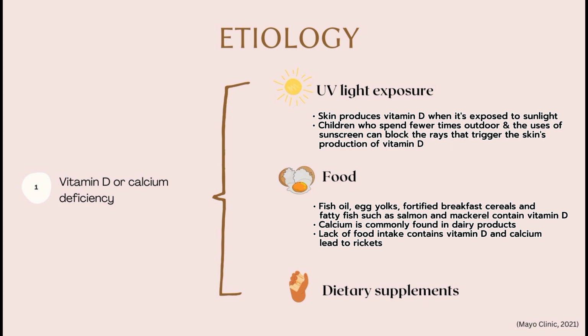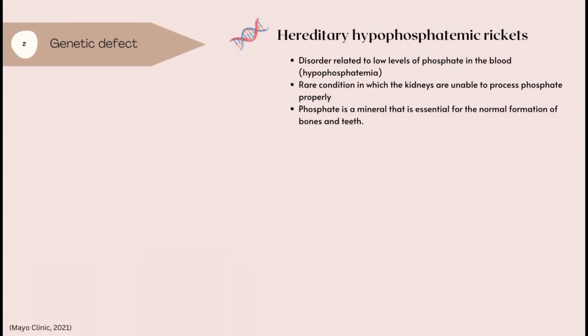Third is dietary supplements. The second cause is genetic defects such as hereditary hypophosphatemic rickets. This disorder is related to a low level of phosphate in the blood. It is a rare condition in which the kidneys are unable to process phosphate properly. Phosphate is a mineral that is essential for normal formation of bone and teeth.